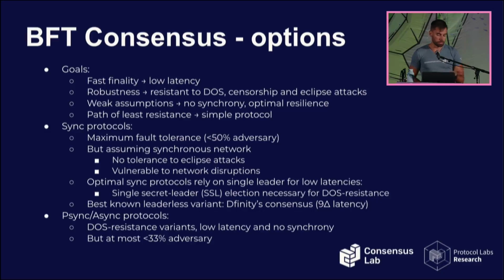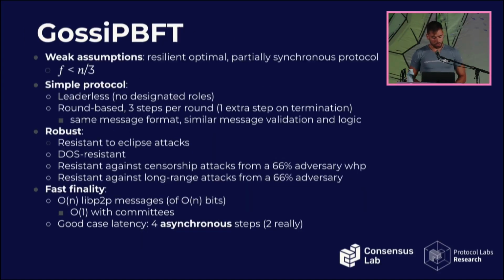In particular, GossipPBFT is a leaderless protocol, and that means that we tolerate about a 33% adversary. But I'm going to show later that we actually tolerate a stronger adversary for some attacks that are of concern for Filecoin and surely for other systems. So GossipPBFT is a resilient optimal partially synchronous protocol. Resilient optimal meaning tolerating, as I said, an adversary controlling up to a third of the power table of the membership. It's a very simple protocol, so every node that runs the protocol executes exactly the same code.